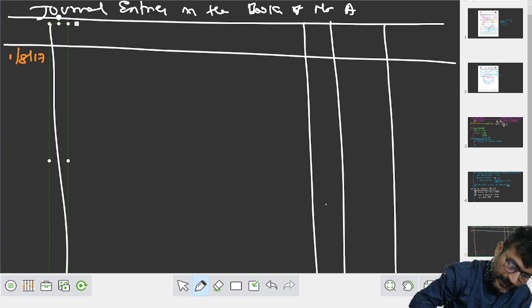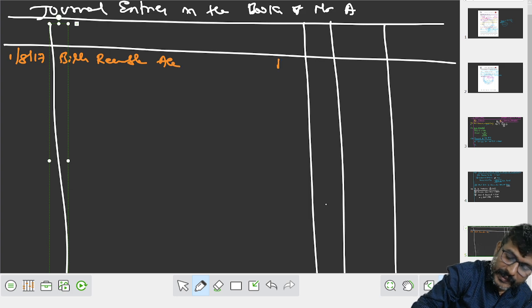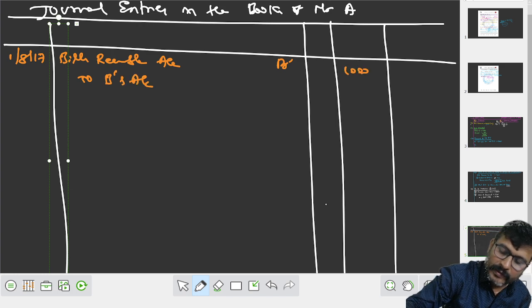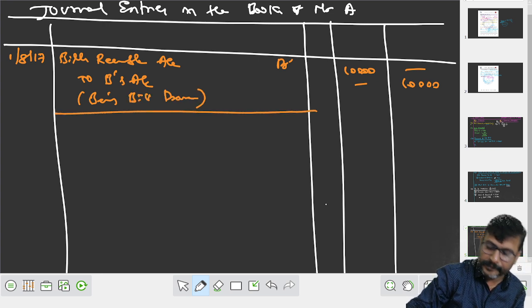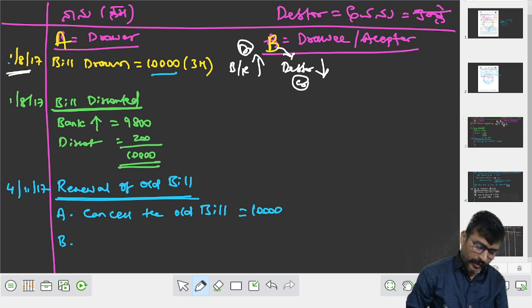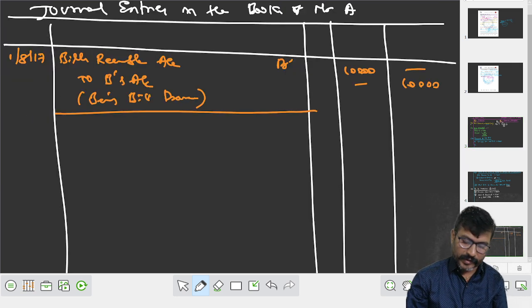Your journal entry will be: Bills receivable account debit to B's account, 10,000 dash 10,000, being bill drawn. Okay, after drawn 1st August, the bill is discounted.